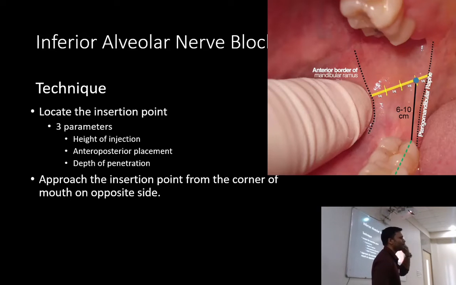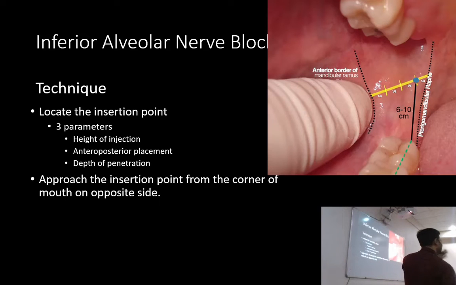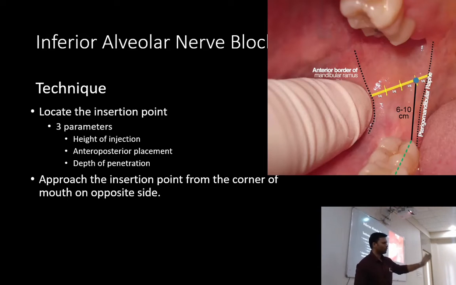And if you keep the barrel of the syringe, the one in which we load the LA, at the premolar region, corner of the mouth, and if we insert the needle and advance it, chances are, if you followed everything properly, you are going to contact the bone, and that site will be just near the mandibular foramen.